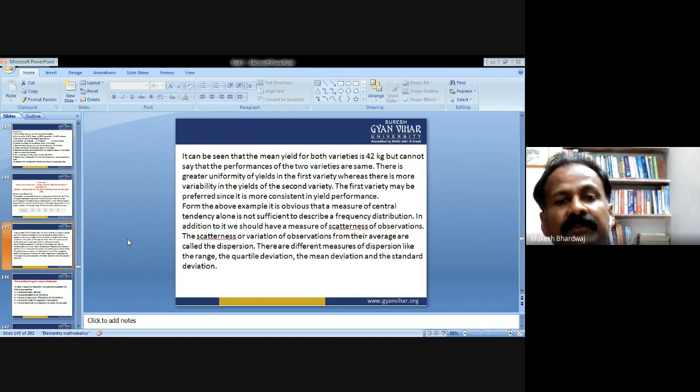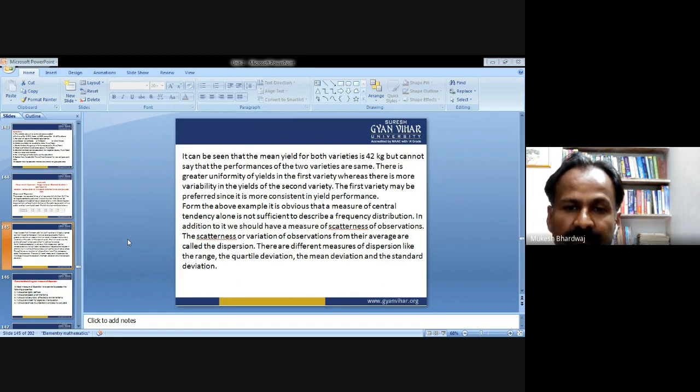There is a greater uniformity of yields in the first variety, whereas there is more variability in the yields of the second variety. The first variety may be preferred since it is more consistent in yield performance.